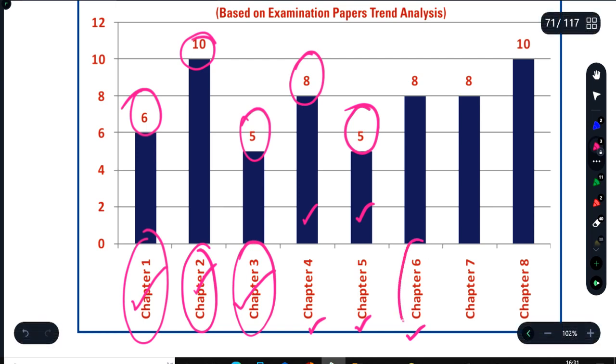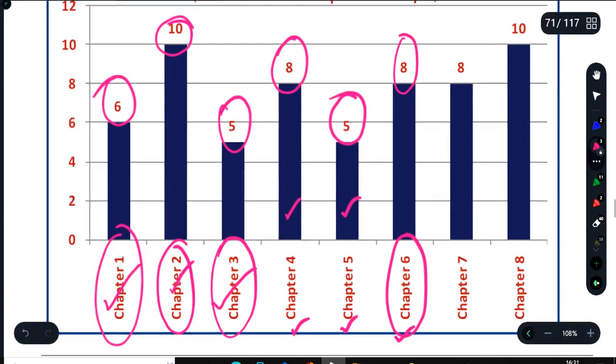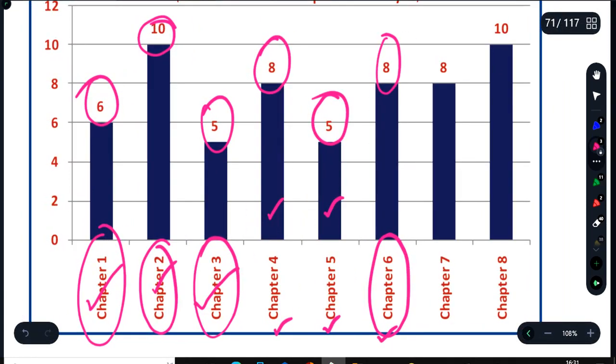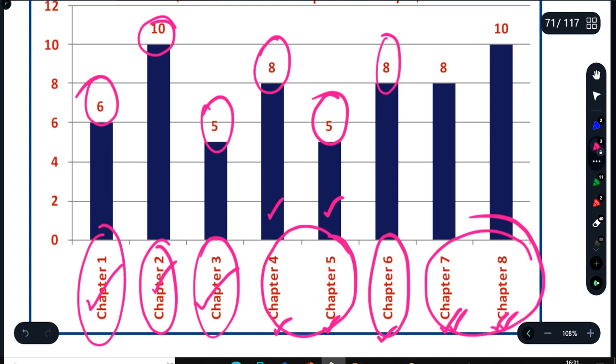As far as chapter 6, functional level strategy, is concerned, a little bit of your 12th business studies matter is also involved over there. So 8 to 10 marks weightage is good enough. And chapter numbers 7 and 8 again are combined chapters, as I told you. So if you have noticed, in this whole discussion of chapters, I have talked about cluster 1 and 3, one cluster, chapters number 4 and 5 another cluster, chapters number 7 and 8 another cluster, 2 is independent, 6 is independent.